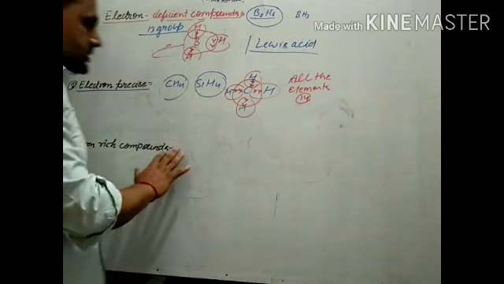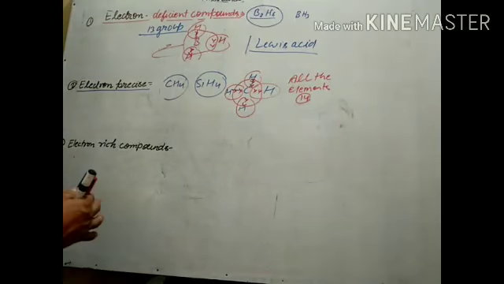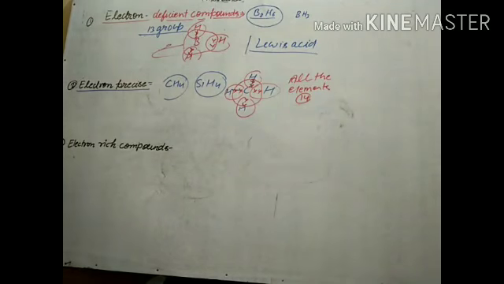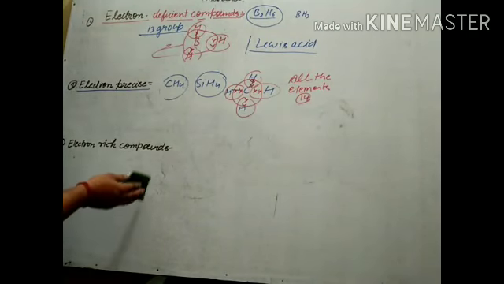This type of compound is mostly formed by the elements of groups 15 to 17. Being electron rich compounds, they behave as Lewis bases. They have the ability to donate electrons, so they behave as Lewis bases.